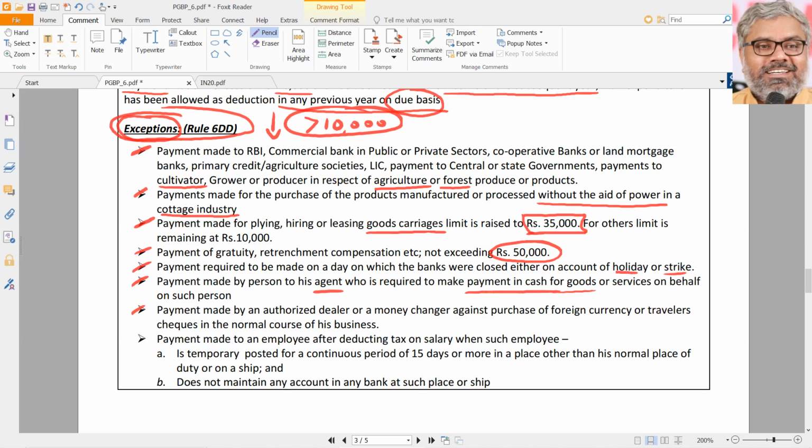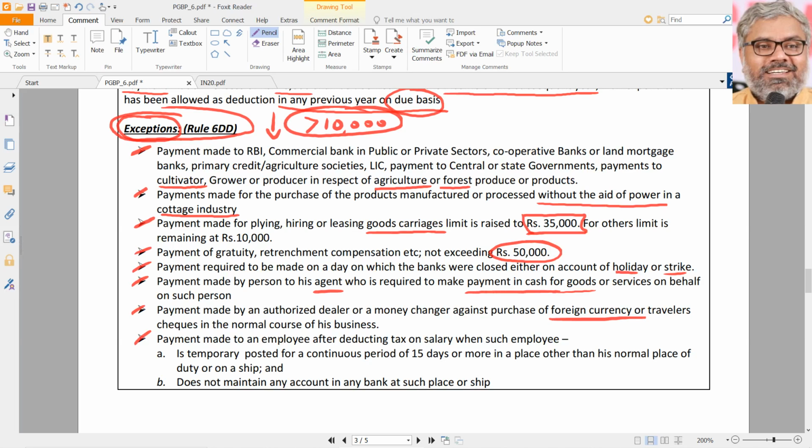Then, payment made by an authorized dealer or money changer against the purchase of foreign currency or traveler's check in the normal course of business. How can that be expenditure, first of all? He is only exchanging, no? He is taking Indian currency and giving foreign currency, or vice versa. He is taking foreign currency and giving Indian currency. Whatever he is doing, he is an authorized money dealer or money changer. Then if he pays more than 10,000, it does not mean that should be disallowed. First of all, it is not even an expenditure. So that logic itself is not required. But still they made it an exception, so we just know it.